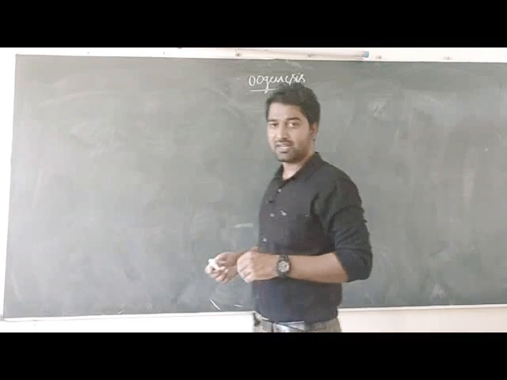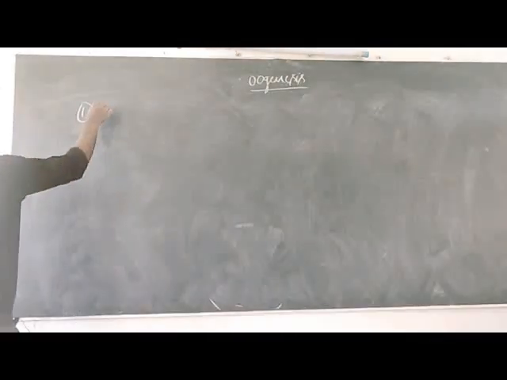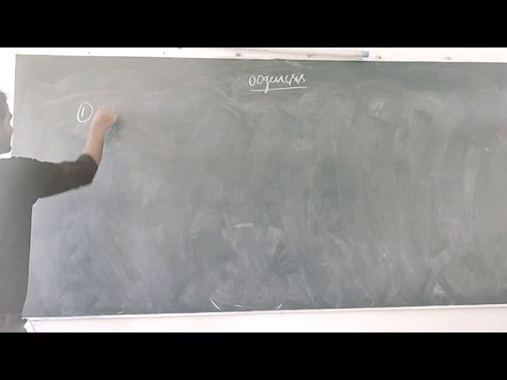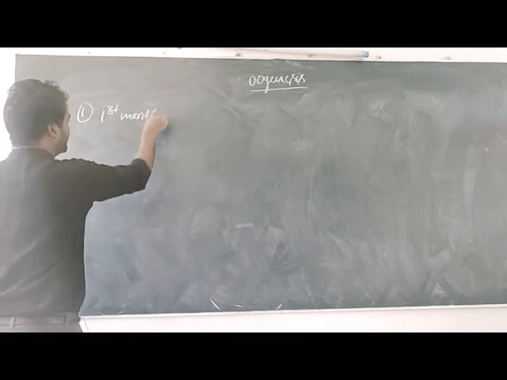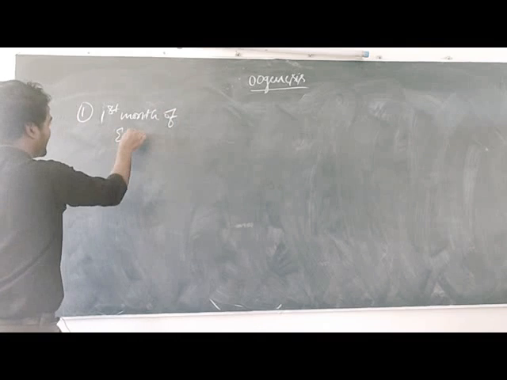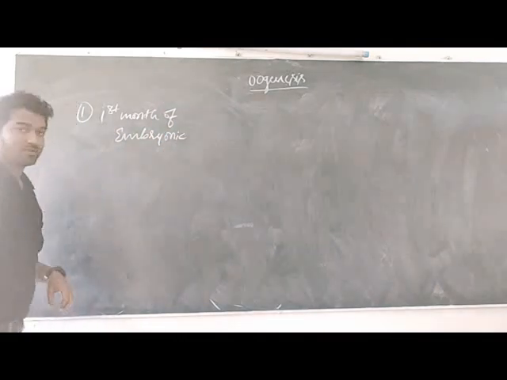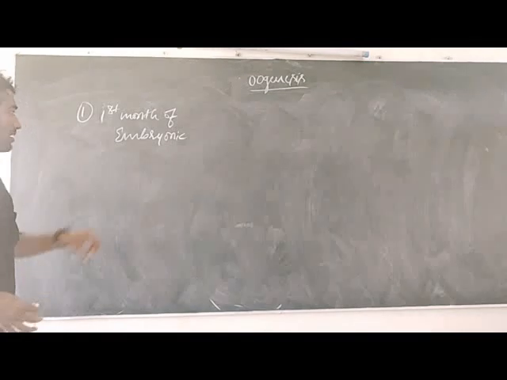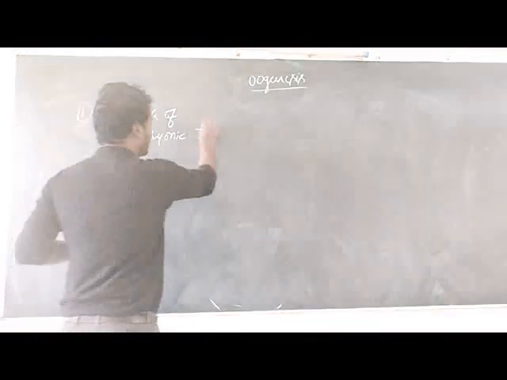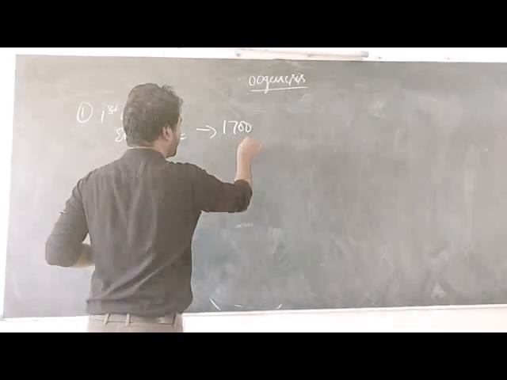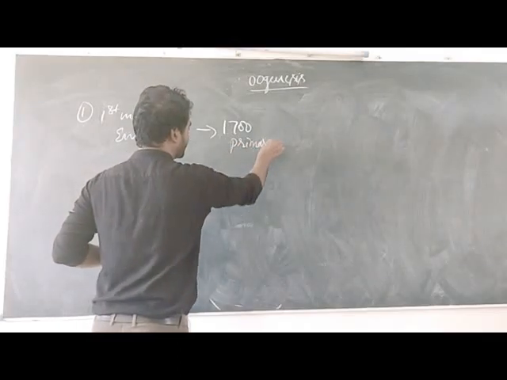And dear students, remember this: in the first month of embryonic life, in the mother's womb, the fetus has 1700 primary follicles.